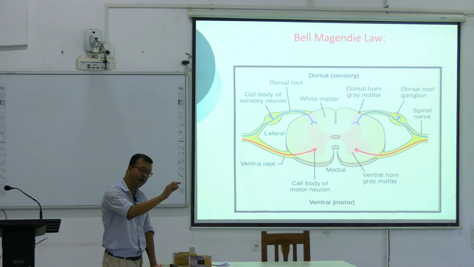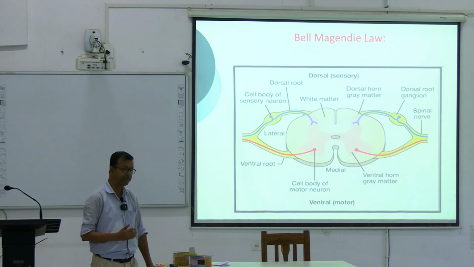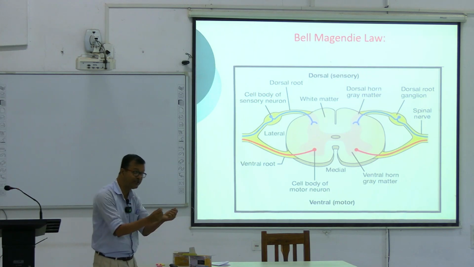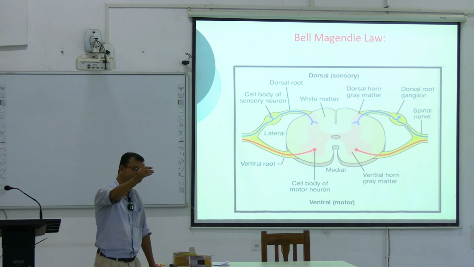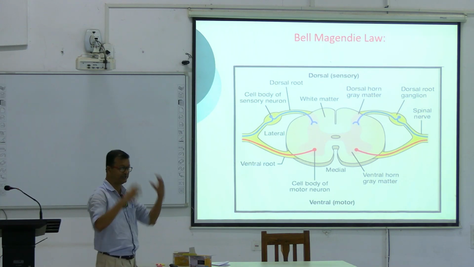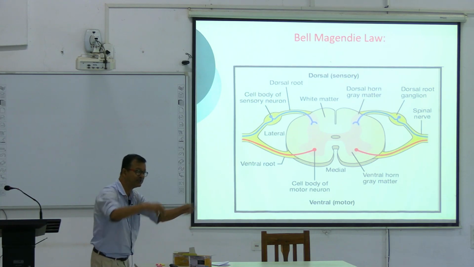Areas are 3, 1, 2: 3A, 3B, 1 and 2. Another area is the association area. Association means synthesis, say for stereognosis. For synthesis, the area should be separate, because synthesis means multimodal sensation, not a single sensation. So you are getting many more sensations.